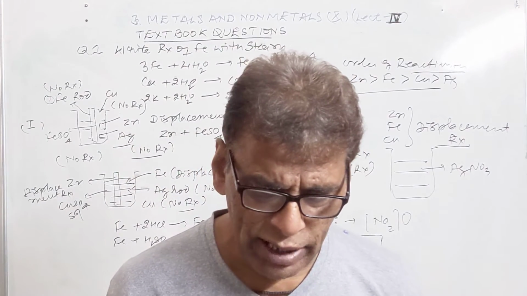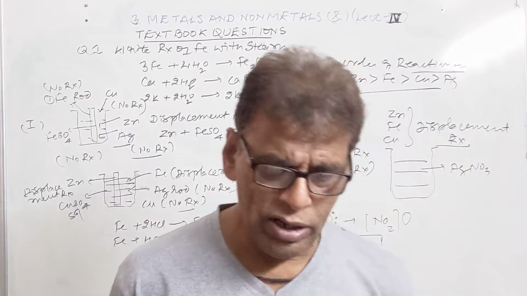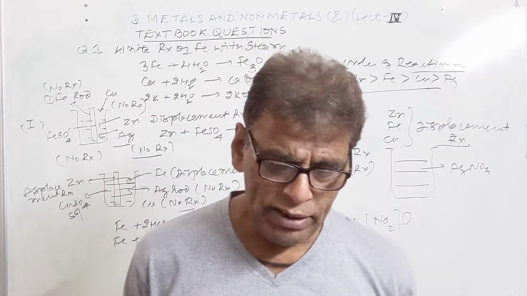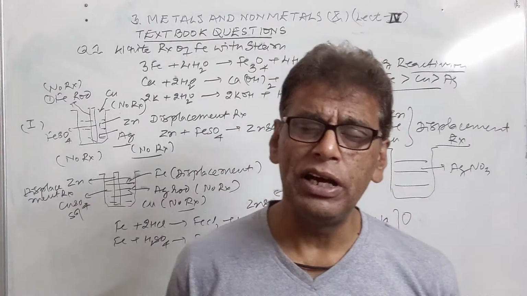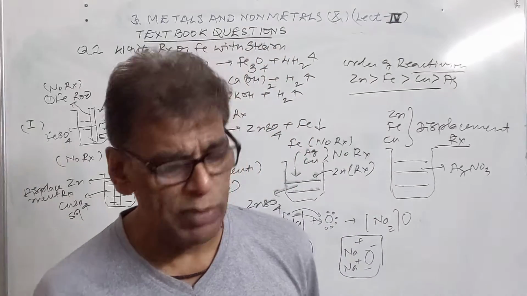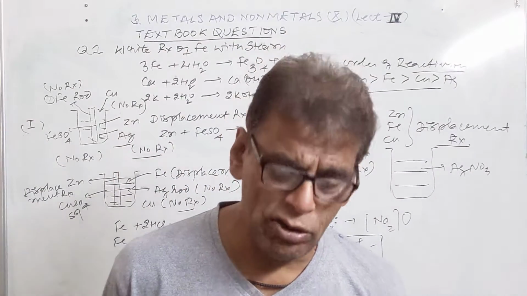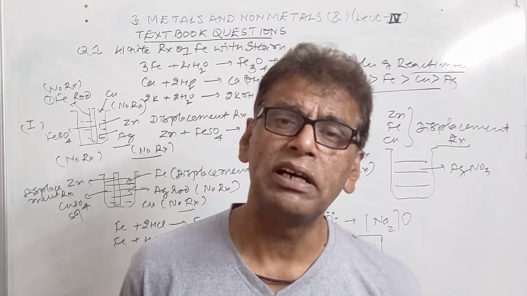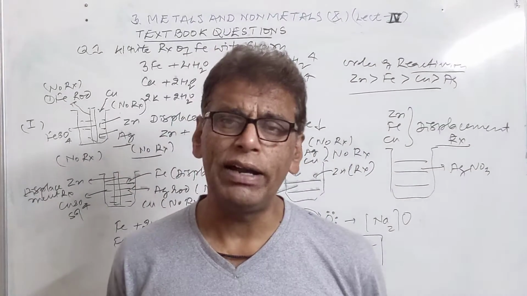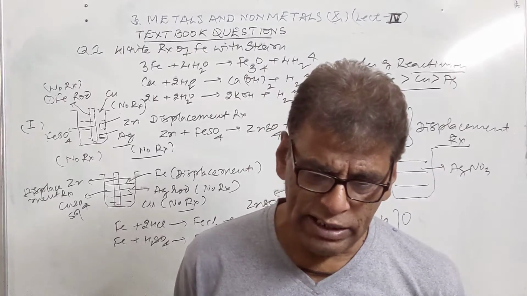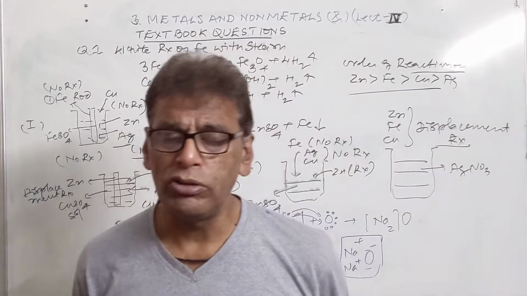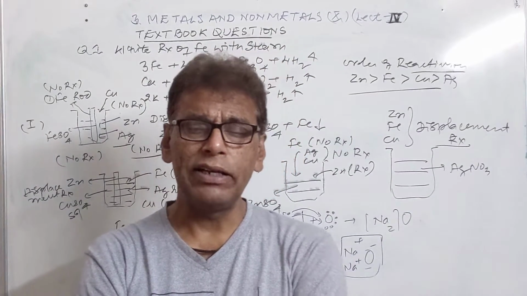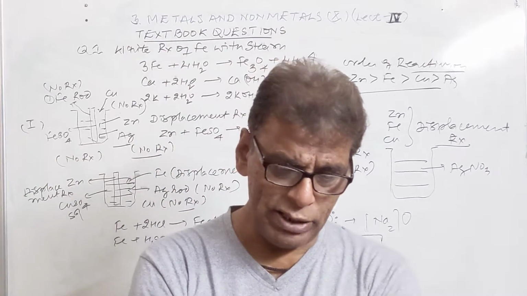Which of the following pairs will have a displacement reaction? NaCl solution is dipped with copper metal. So copper metal, no displacement reaction will be shown. MgCl2 solution added with aluminium metal, no displacement reaction because of the greater activity of magnesium than aluminium. Similarly, ferrous sulfate solution and silver metal are brought in contact. Silver cannot supply electrons to ferrous, that's why no reaction will take place here. AgNO3 and copper metal are brought together. The copper will start supplying electrons to silver, and silver will get reduced, copper will get oxidized. So here there will be a displacement reaction.